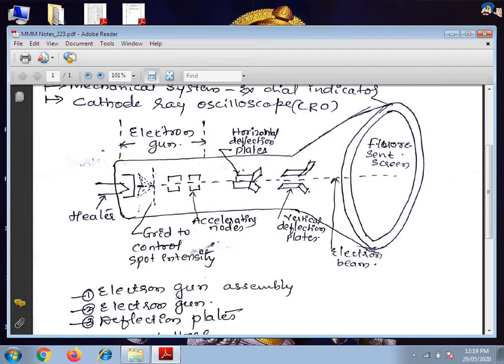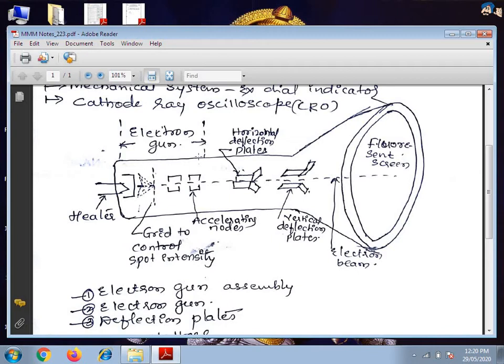The electron gun assembly produces a sharply focused beam of electrons, which in turn are accelerated to high velocity. This beam of electrons strikes the fluorescent screen with sufficient energy to cause a luminous spot on the screen. Okay, next, the electron gun.